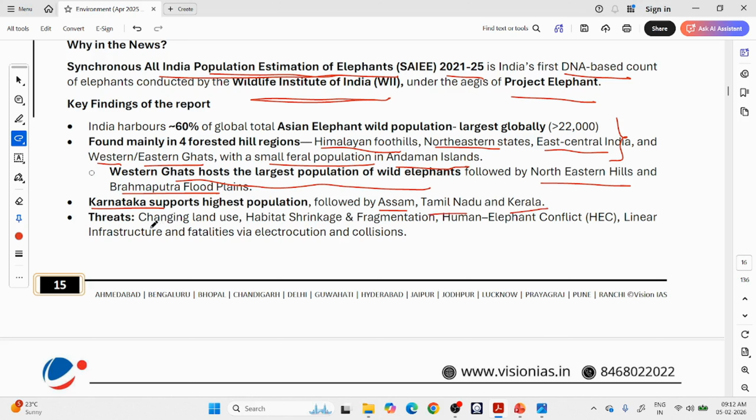Threats: changing land use, habitat shrinkage, fragmentation, human-elephant conflict, linear infrastructure like roads and railways, fatalities via electrocution and collisions. So usually we will see that an elephant got electrocuted by electrical fences, or an elephant got hit by a train while crossing the railway track. Okay, so these are the usual threats for elephants.